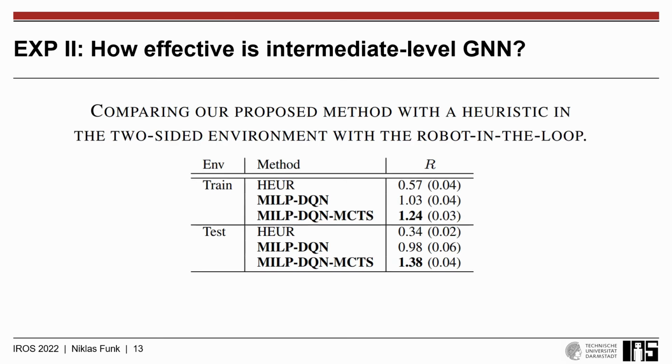In the second line of experiments, we tried to answer the question on how effective is the intermediate level GNN by comparing our proposed approach against the heuristic. This heuristic also gets as input the solution of the MILP, but then performs action selection by selecting randomly from all the actions that result in a stable block placement. As we can see in the table, already in the training environment, our proposed approach doubles the accumulated reward, whereas in the more complicated testing environments, we even achieve performance increases by factors of 4.